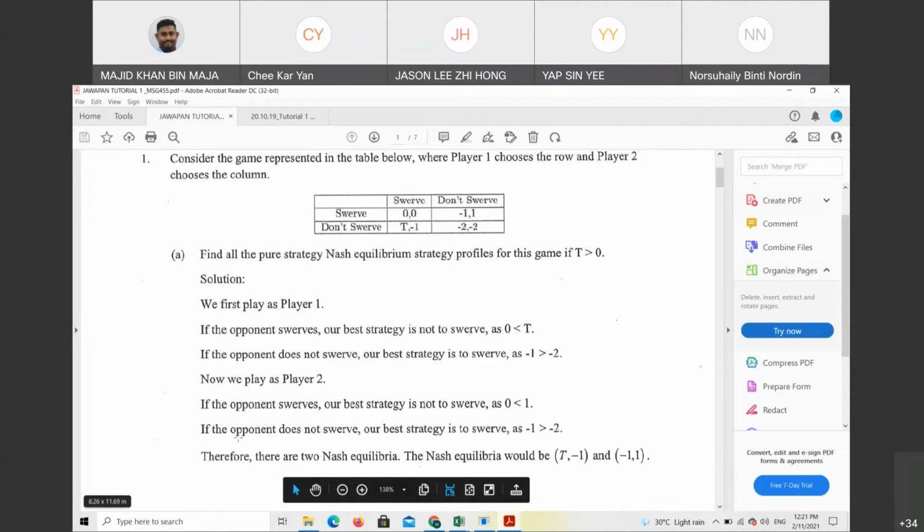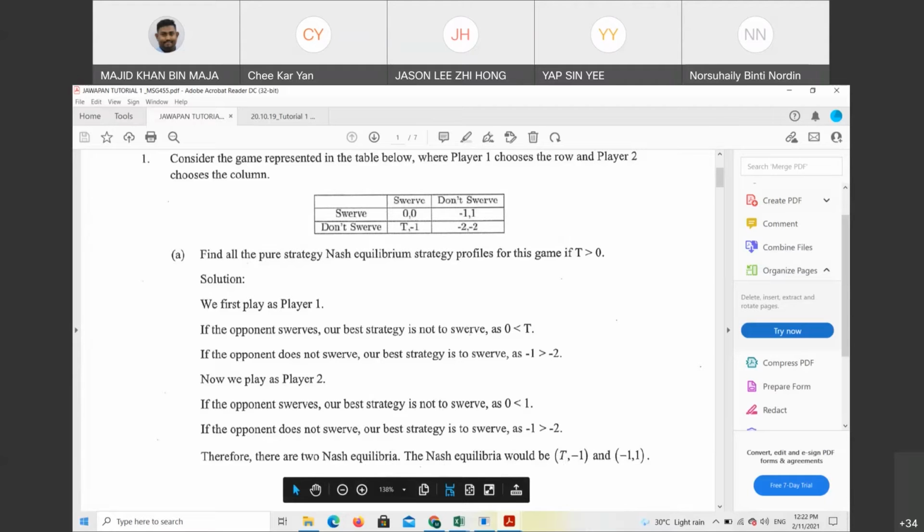Next, if the opponent does not swerve, we will choose between -1 and -2, which is -1. Betul tak? That's why our best strategy is on two Nash equilibria.